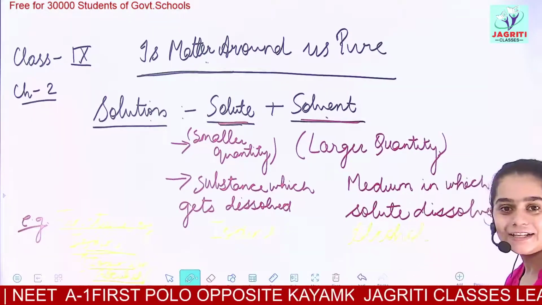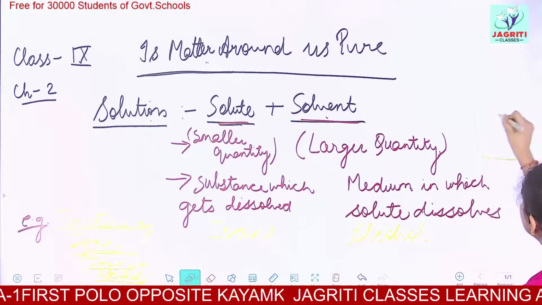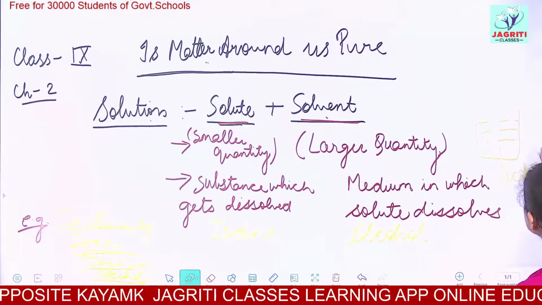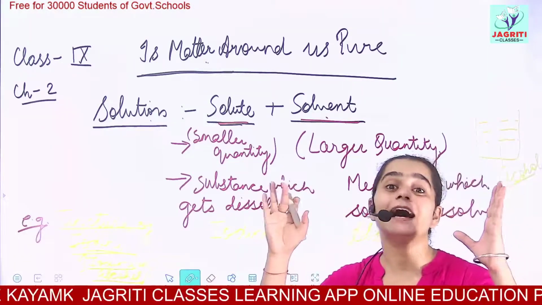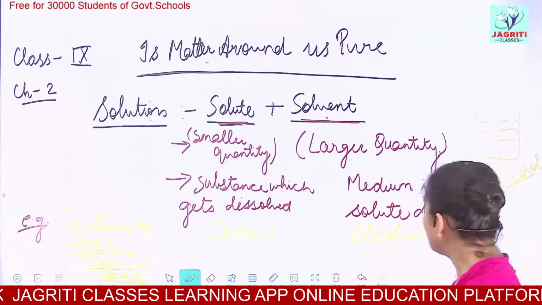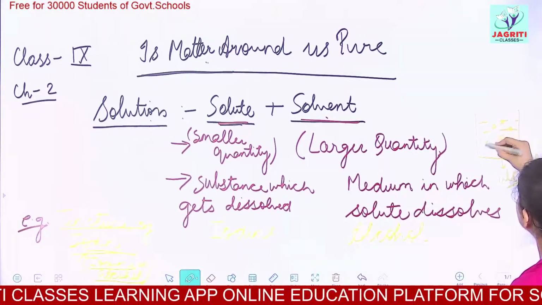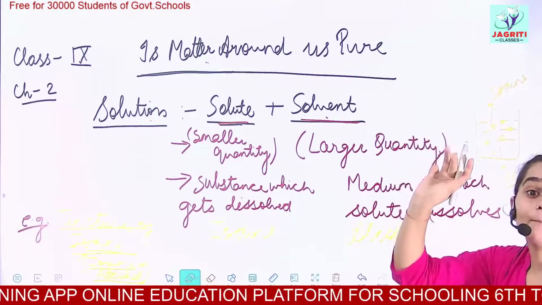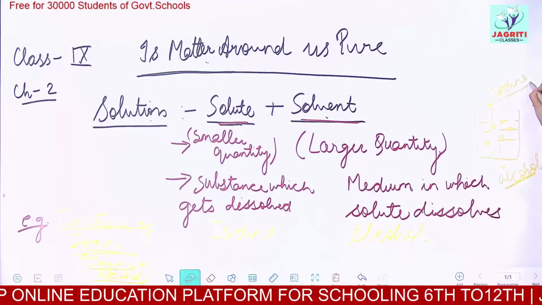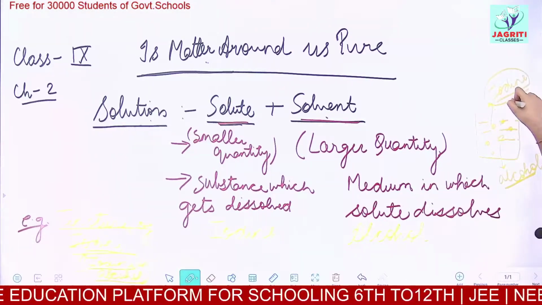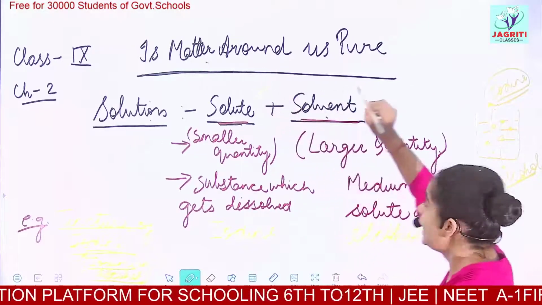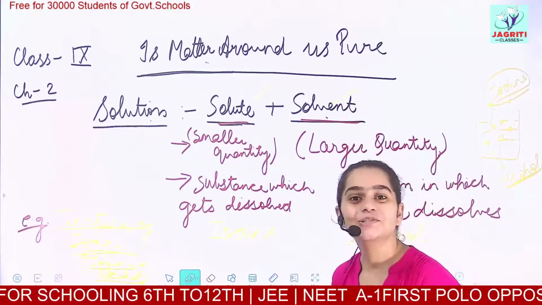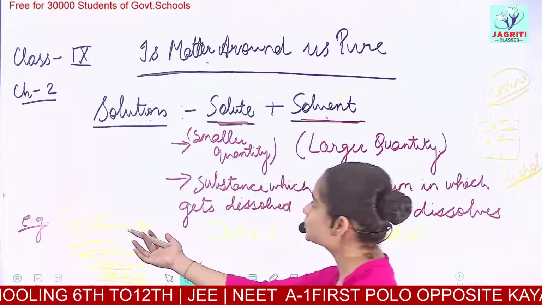Because for making tincture of iodine, we take a beaker and we take alcohol in it. So alcohol here behaves as a solvent because it is taken in very large quantity, or in excess amount, and we put iodine in it. So these are the drops of iodine solution. As you can see, the comparative amount of alcohol and iodine: iodine is present in small amount, so here iodine behaves as our solute, and because alcohol is present in larger quantity, alcohol behaves as a solvent. So this was an example of a solution.